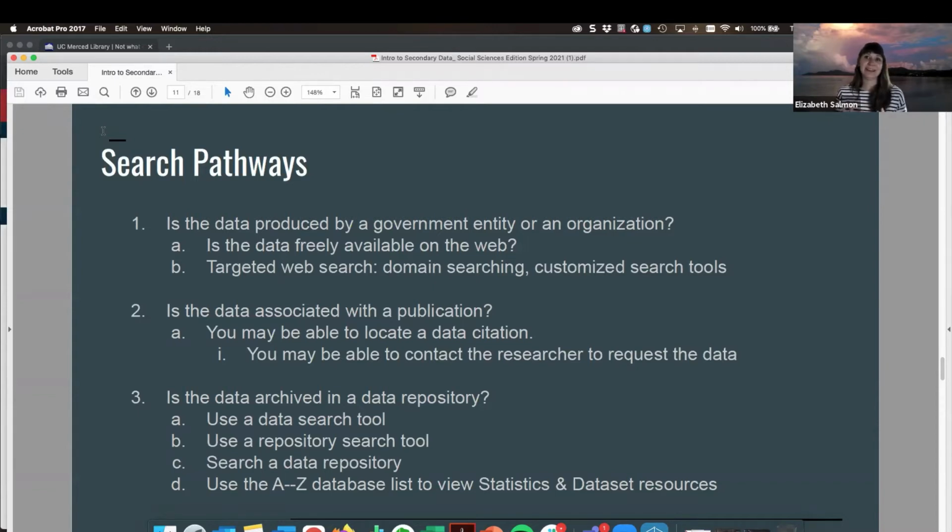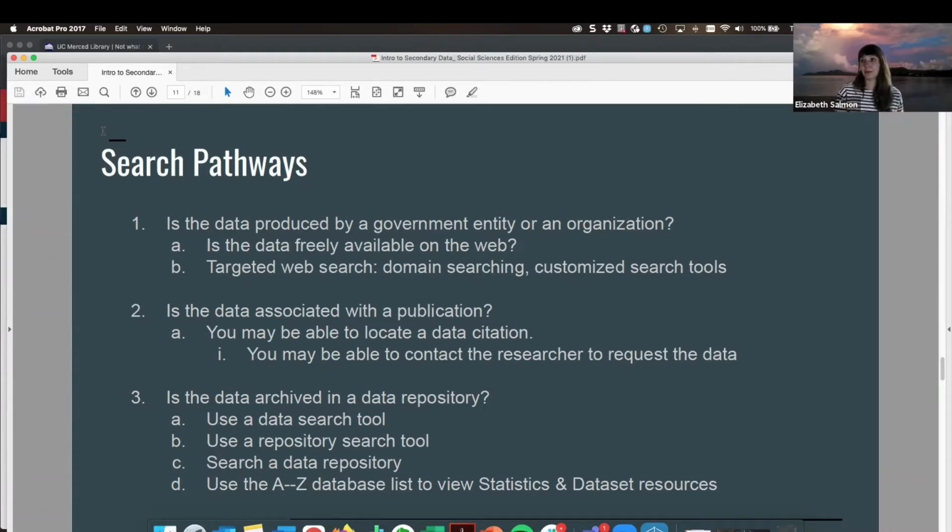And I have to be honest, this can get a little muddy here because this is just not always a very distinct process. You might have data living in a few different places or accessed through a few different pathways. And so again, something to consider is if the data is produced or you're expecting it to be produced by a government entity or organization, you can consider searching the web.